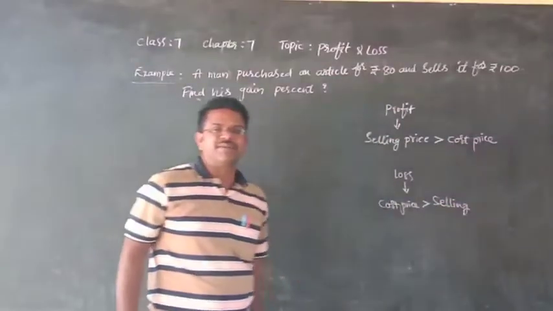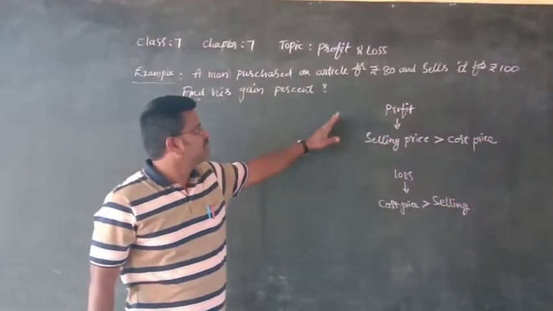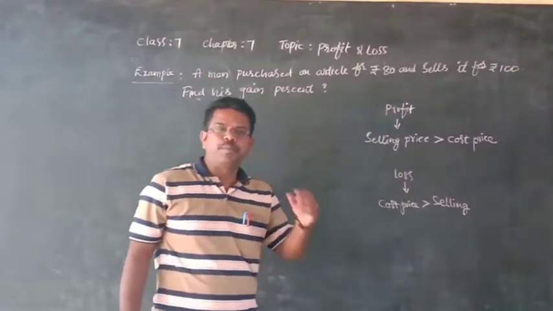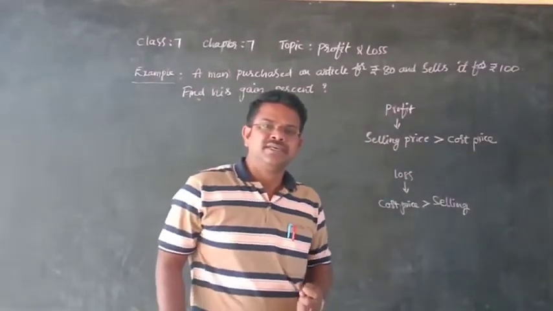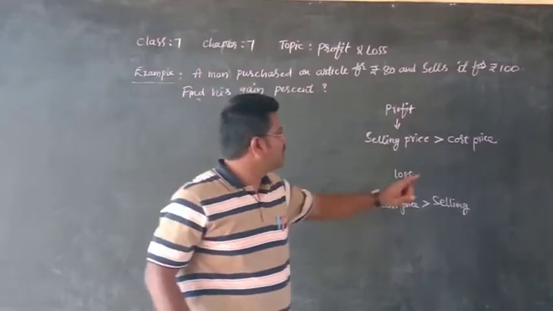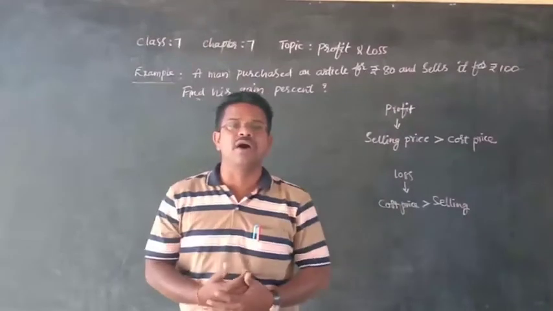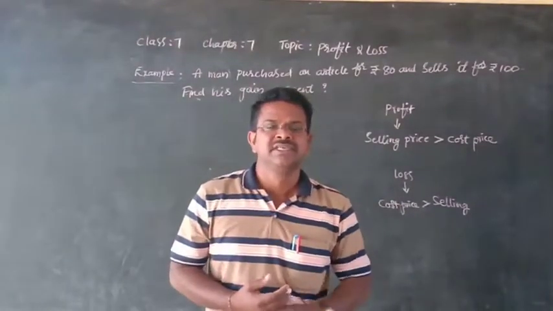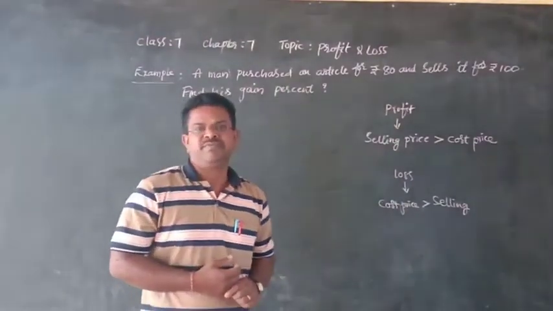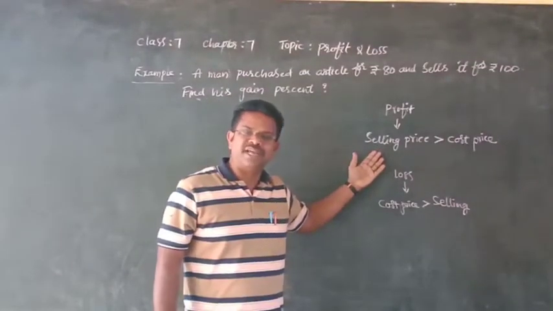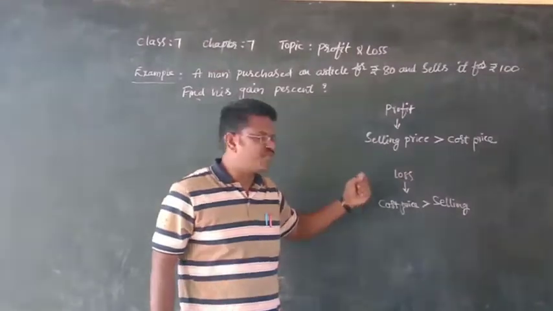So we already discussed all these topics. What is the selling price and what is the cost price? If you purchase an article, the purchased cost is called the cost price, and if you sell the article to others, that is the selling price, right? So if the selling price is greater than the cost price, then we get profit.